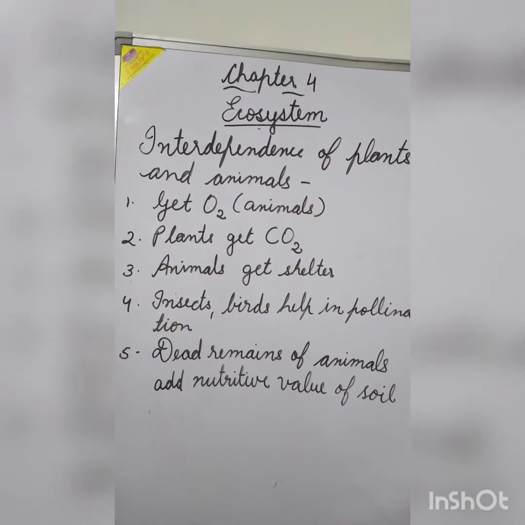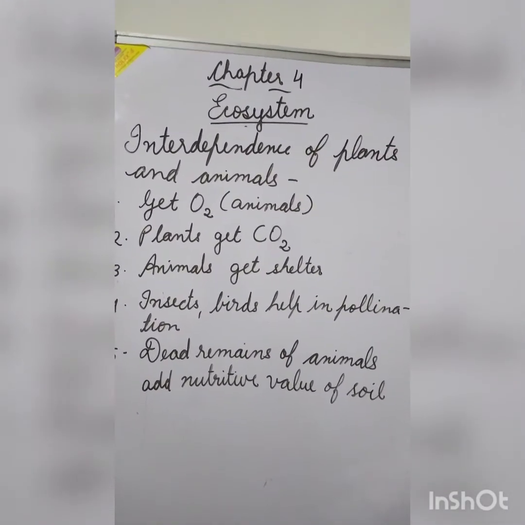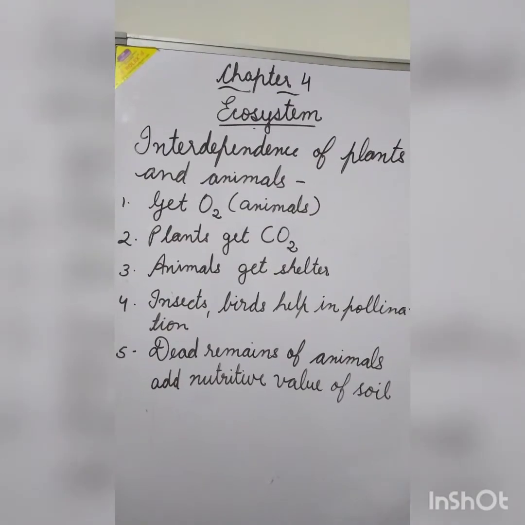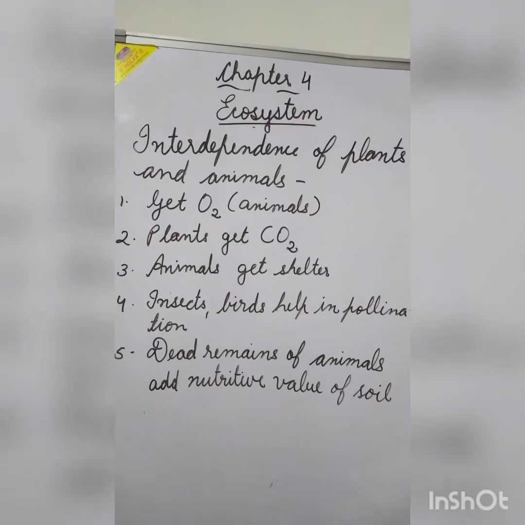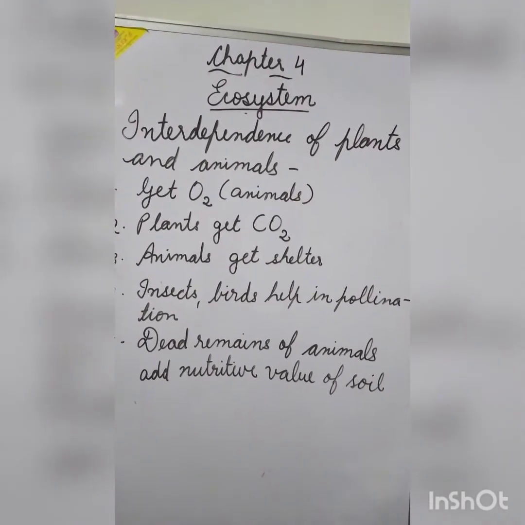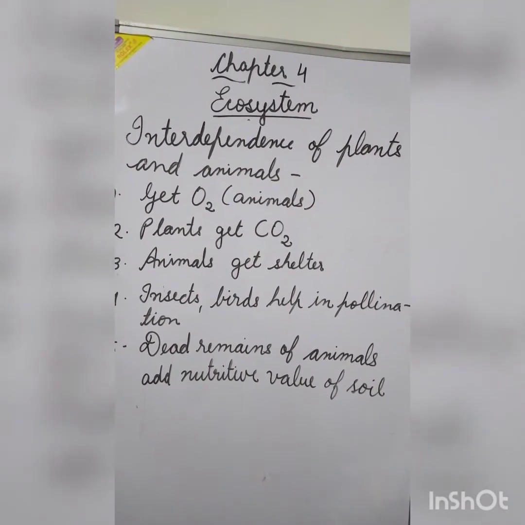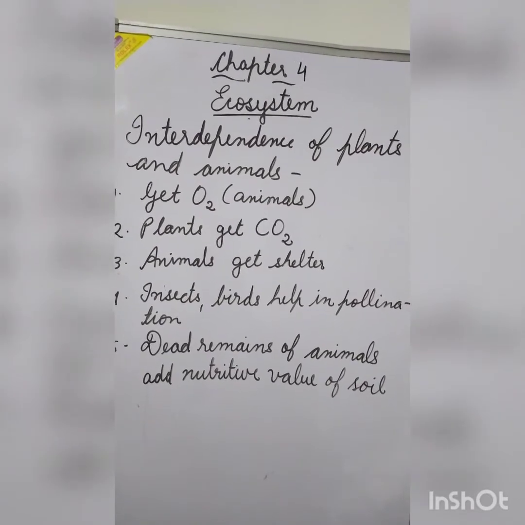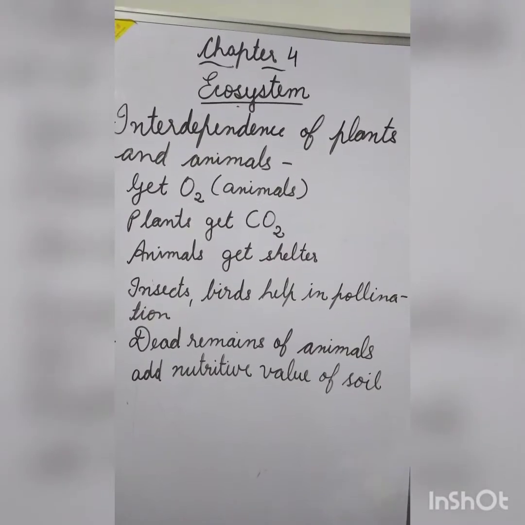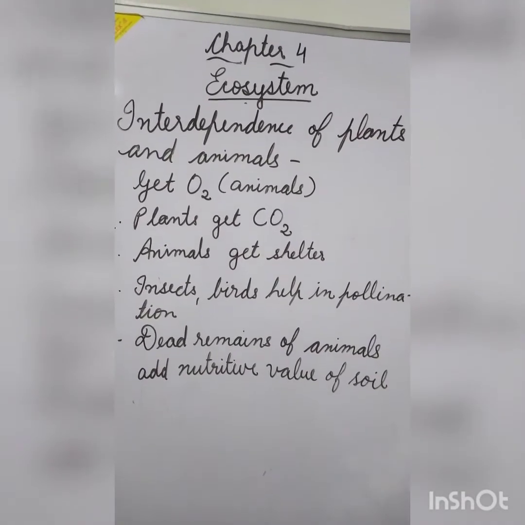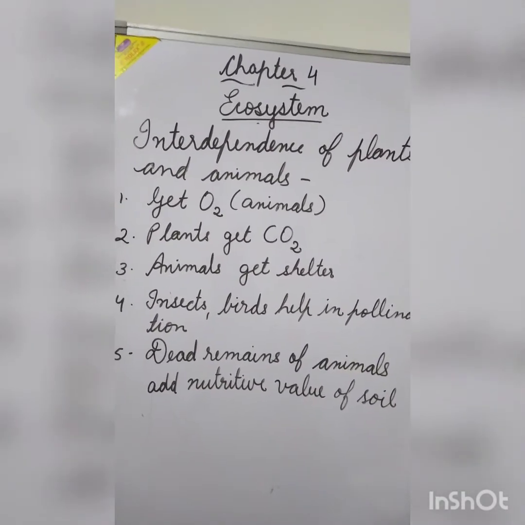Some of the animals live on trees, so they get shelter from the plants. The insects and the birds help in pollination for plants, and the dead remains of animals, which are decomposed by the microorganisms, add nutritive value to the soil. Soil becomes enriched and healthy plants grow in such soil.